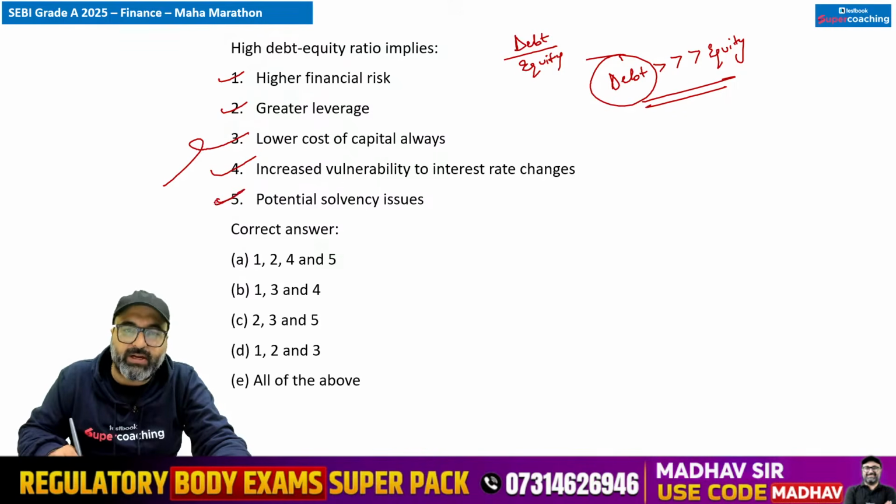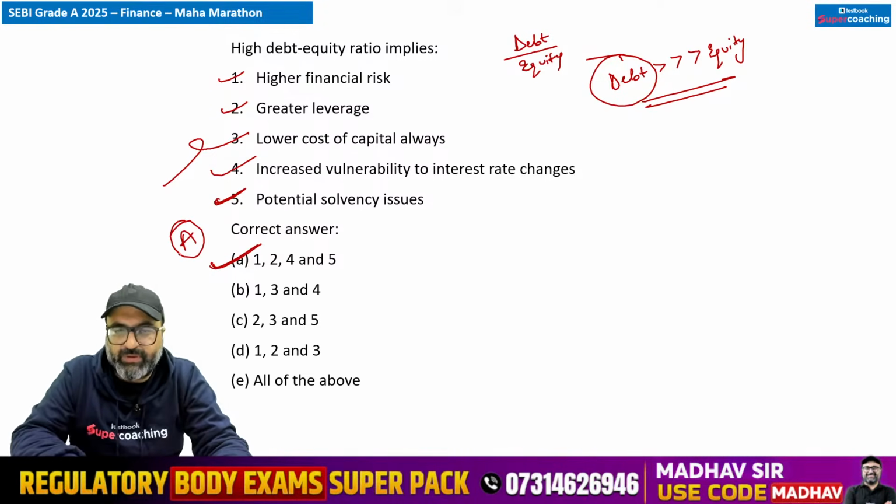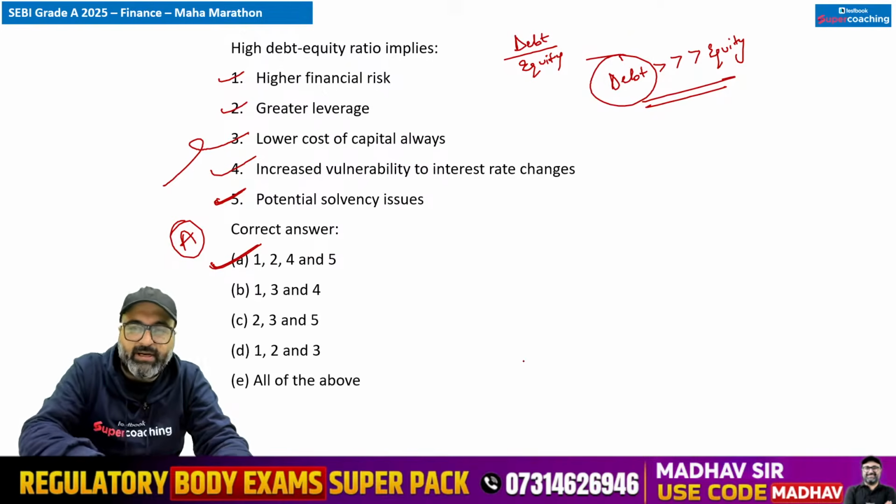बिल्कुल सर, अगर आपका डेट टू इक्विटी रेशियो ज्यादा है, that means company has potential solvency issues and you never know, in the near future the company can be declared as insolvent. Company can be declared as insolvent.